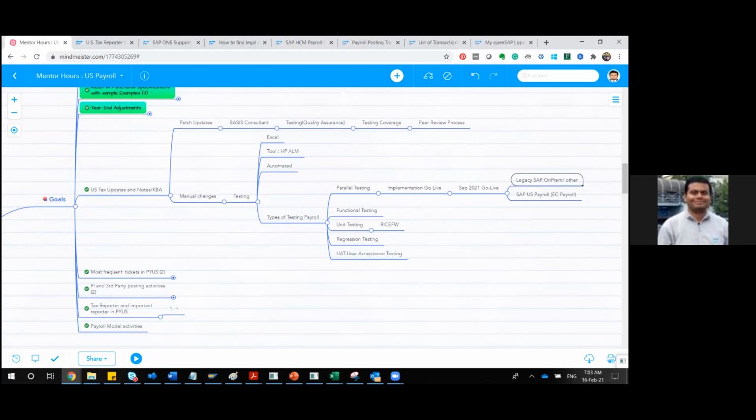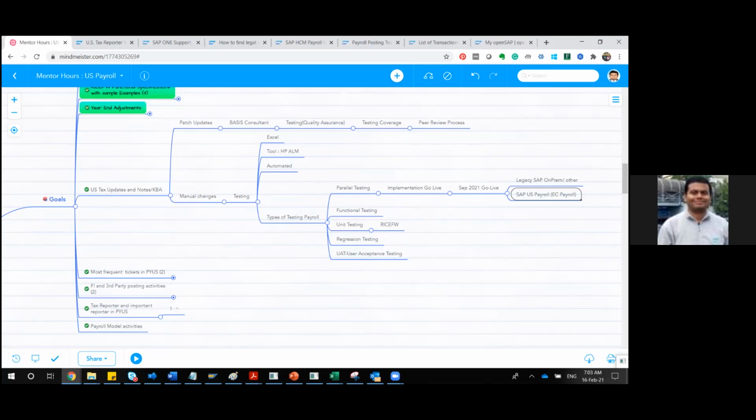Okay, at that point of time, you have to ensure that whatever parallel testing you have done over that period, let's say 3 to 6 months, your business user is confident enough in the new system. It is a kind of building confidence over a period of time, so that he is more comfortable and convenient in the new payroll system. It is giving a boost to the confidence level of that particular business user, and that is the purpose. It can be 3 months to 6 months.